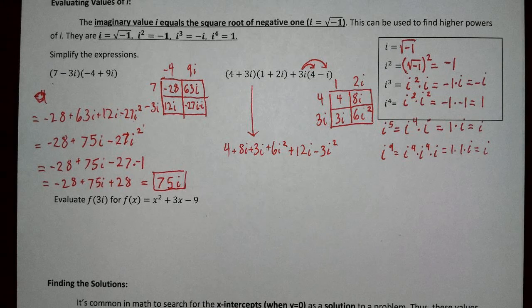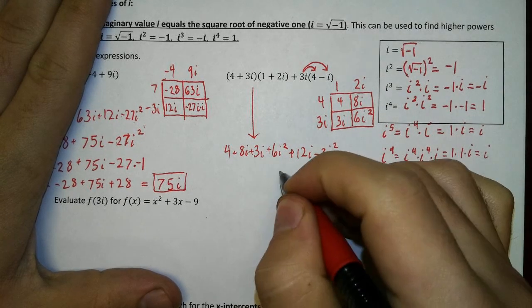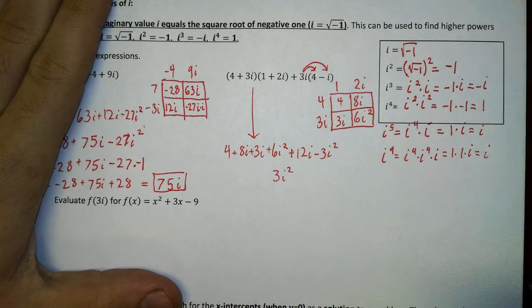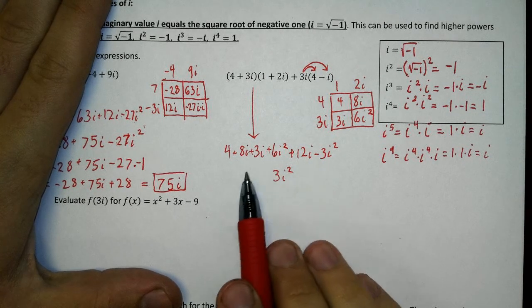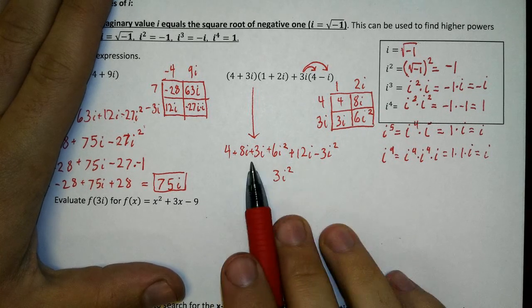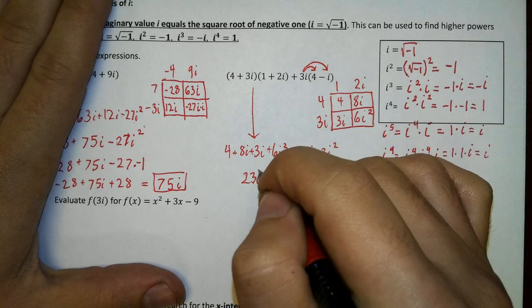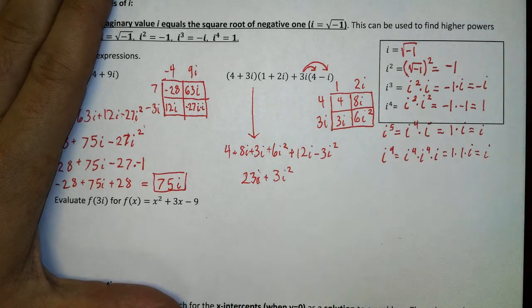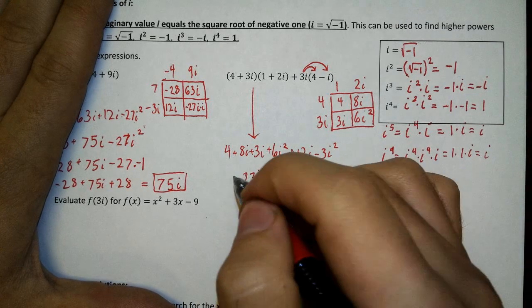Cool. Let's go ahead and combine the like terms. I see i squareds right there. 6 minus 3 is just going to be 3i squared. Then the i terms: 8 plus 3 plus 12. 8 plus 12 is 20, plus 3 is 23. So 23i. And 4, and that's it.